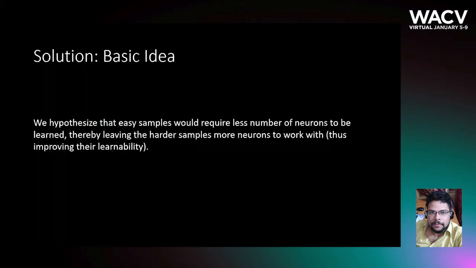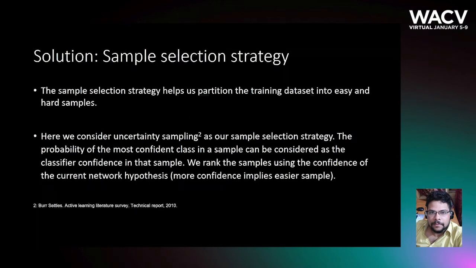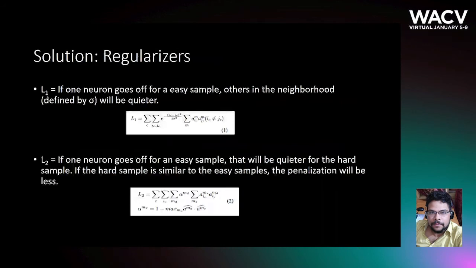We hypothesize that easy samples would require fewer neurons to be learned, thereby leaving the harder samples more neurons to work with. This idea helps us answer our question. We use uncertainty sampling to partition the training dataset into easy and hard samples. This is a popular strategy in active learning.